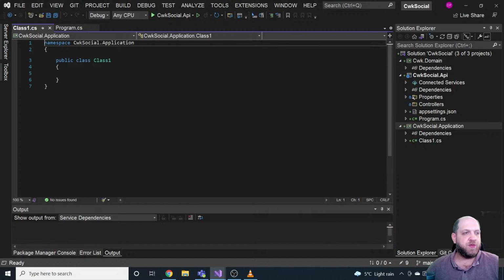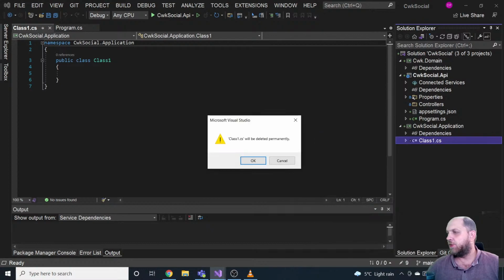James, could you briefly describe the intent of CQRS? Yeah, sure. We will do that, just in one moment. Let me also delete this class because we don't need that anymore.